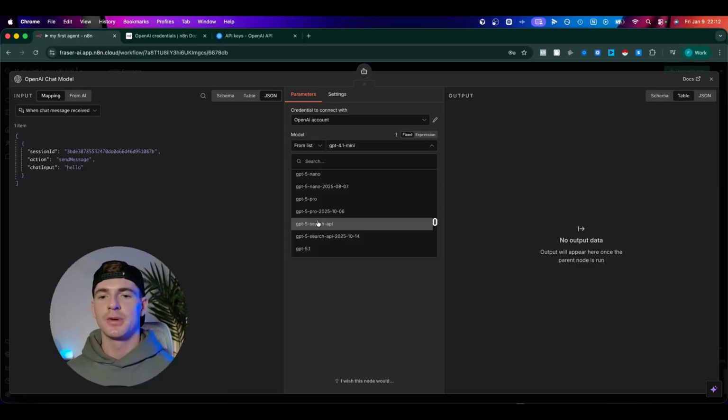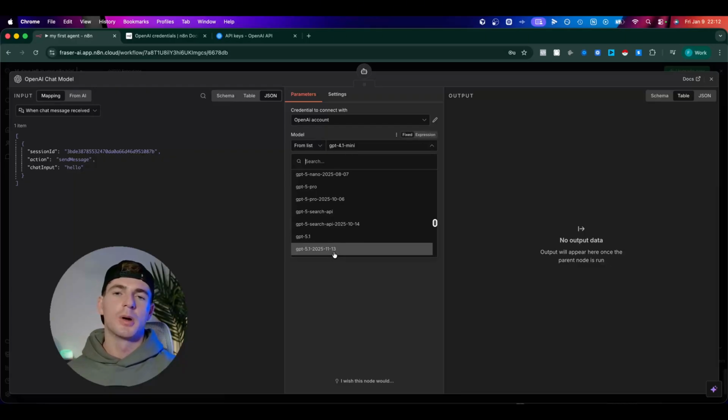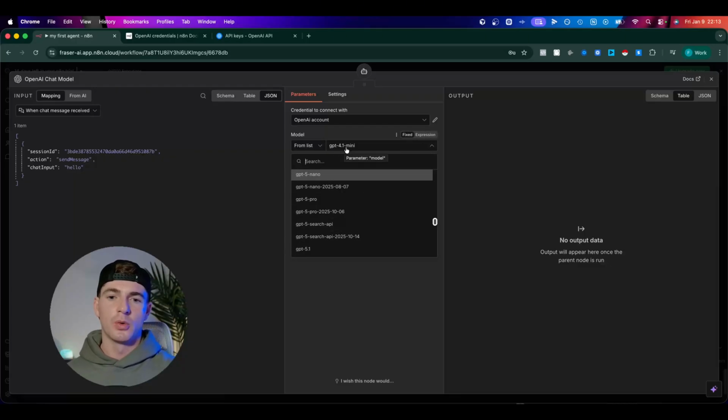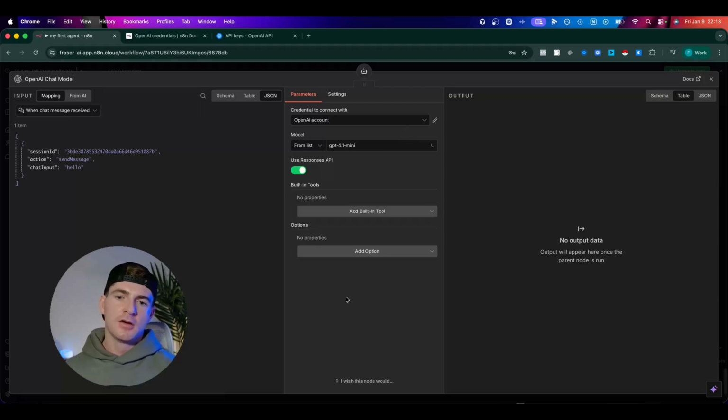All I would say is, when you're a beginner, you're probably not doing advanced enough searches or reasoning or anything like that to justify using a more powerful model. I would suggest sticking with 4.1 mini. Why? Well, more powerful models cost more money. So unless you need that extra power, you don't want to be paying for it, right? For me, I always stick with 4.1 mini for all of my agents and automations. Unless I'm doing something that's super complex, then I might use something like 5.2 or Gemini 3 Pro. But for most cases, leave this at 4.1 mini. It's fast, it's cheap, it's reliable, and it's good enough for pretty much every use case. So that is your models.